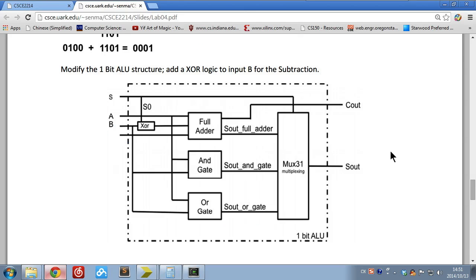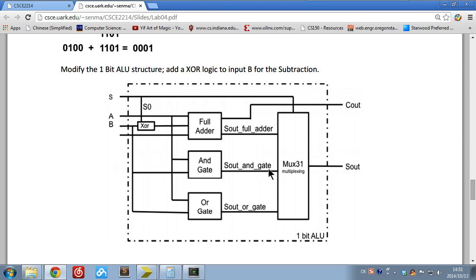In your PDF file, go to page 3. At the bottom of page 3, you can see the structure, a schematic diagram for the 1-bit ALU. In the 1-bit ALU, there are components: the full adder, AND gate, OR gate, and another component called MUX31. MUX31 is a multiplexer.